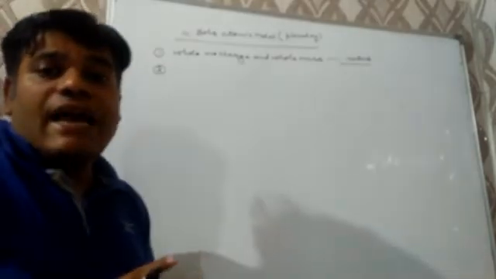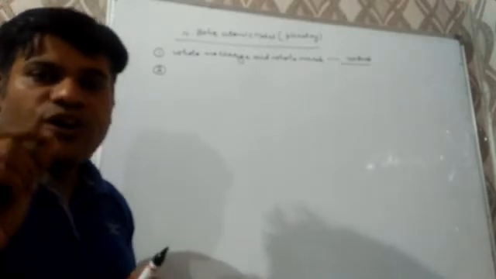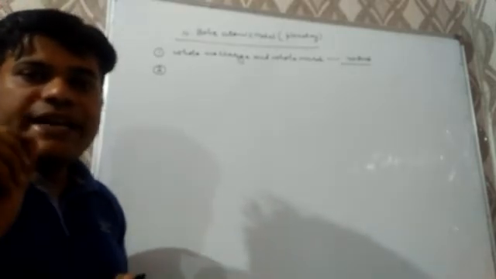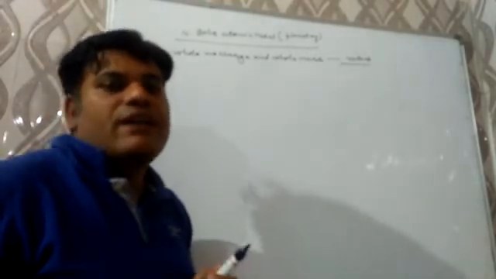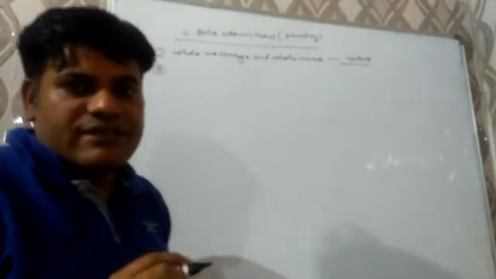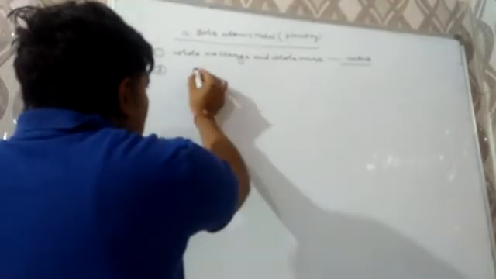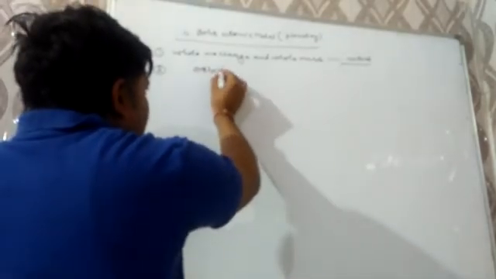The second point is very important. Electrons revolve around the nucleus in definite circular paths of energy, which are known as orbits.